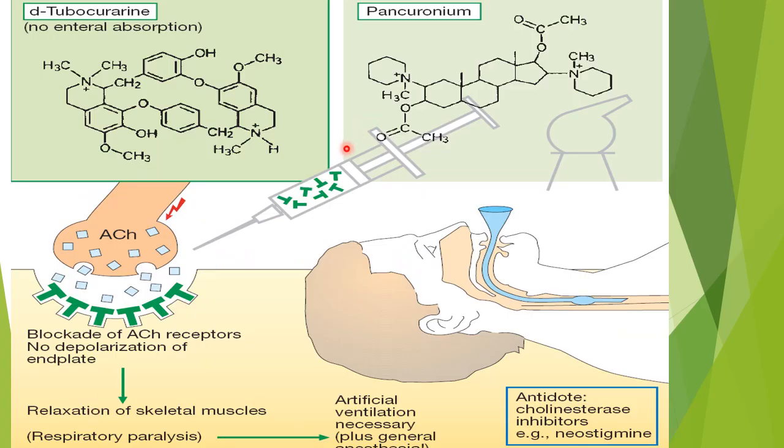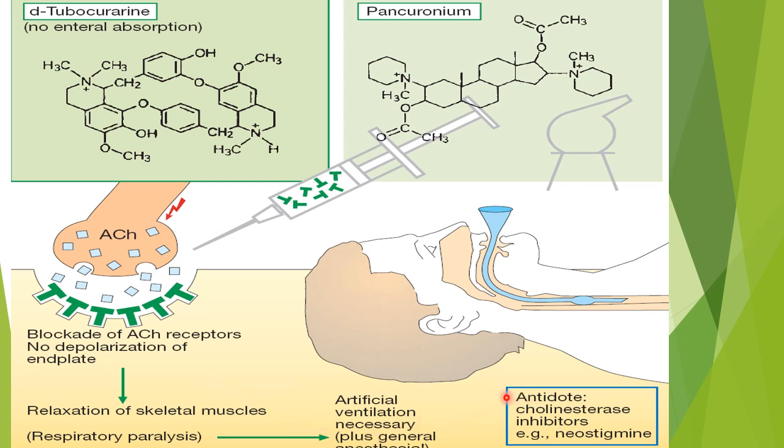Now in this diagram it is shown, it's a neuromuscular blocker, pancuronium. After injection there is blockade of acetylcholine receptors. There will be no depolarization of the end plate, there will be relaxation of skeletal muscles. So artificial ventilation is necessary. When neuromuscular blockers are injected, artificial ventilation is necessary. The patient should be put on a ventilator.